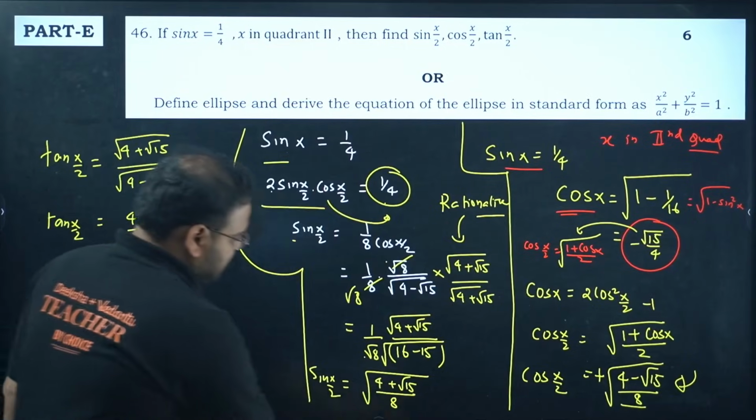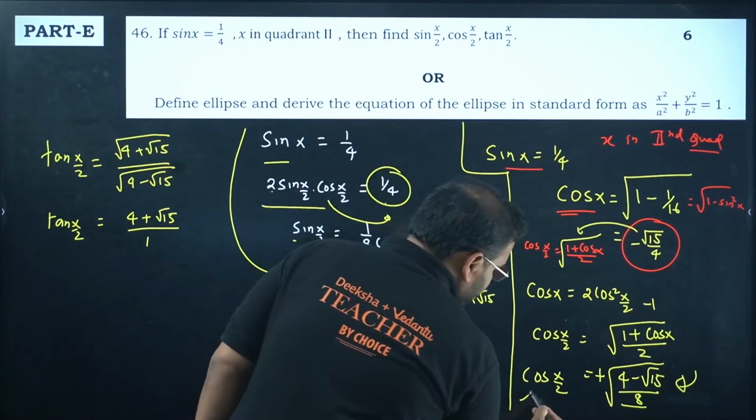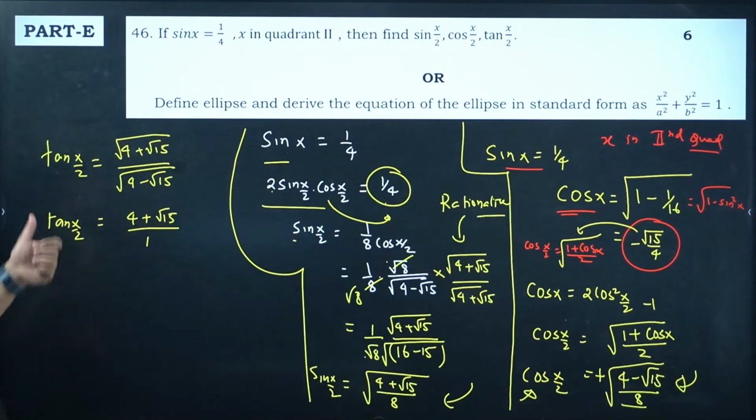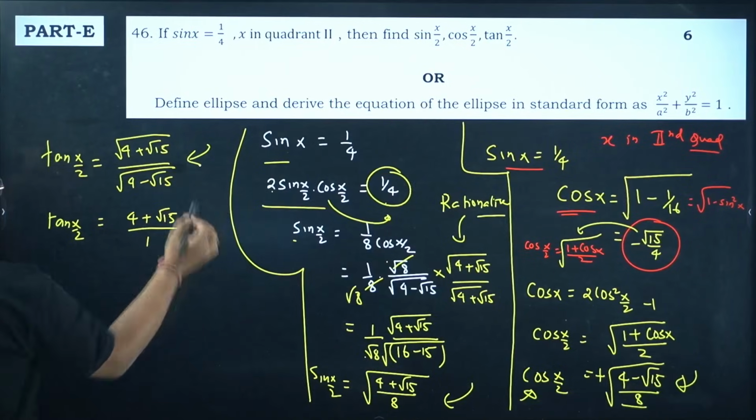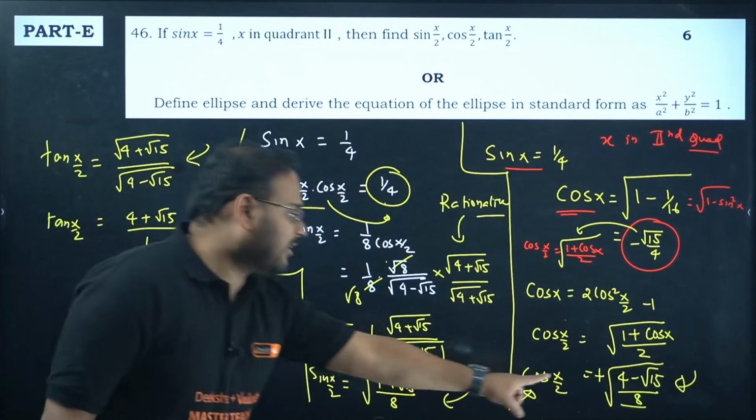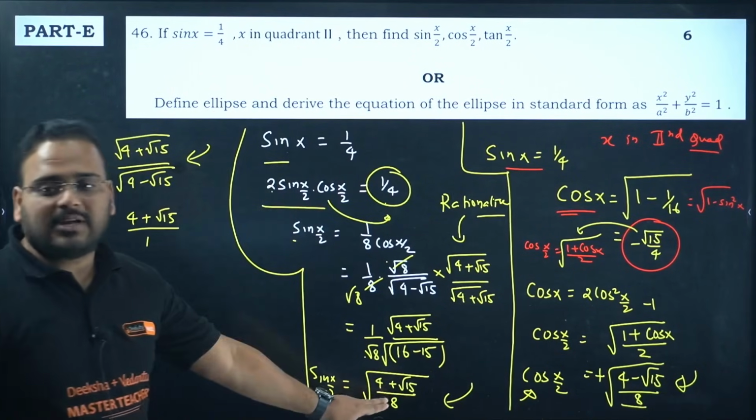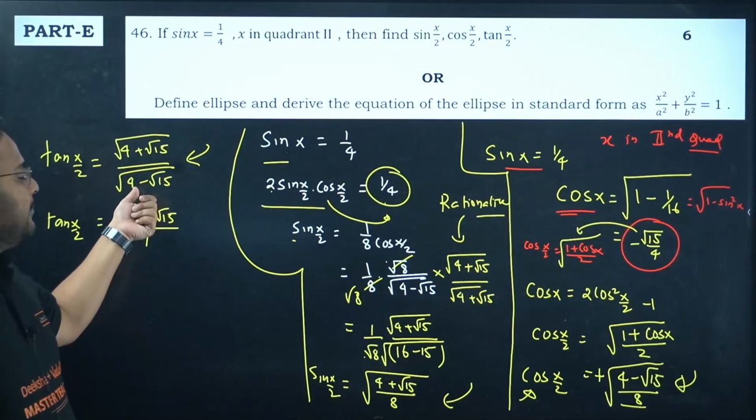That's my result. Check this out. Second result, first result, and third one is their ratio. When you take the ratio, root 8 and root 8 will cancel. You will have the plus sign one in the numerator, and the negative will be in the denominator.